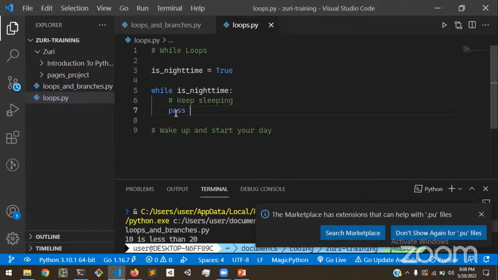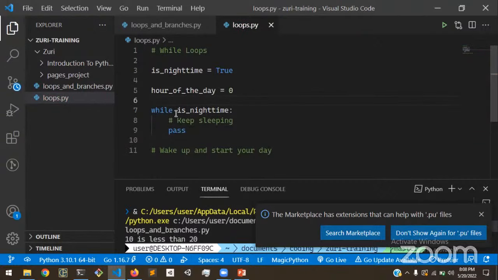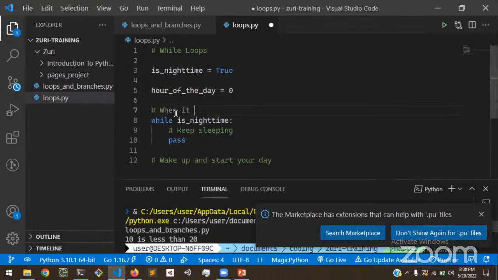So we're going to implement a system that detects when it's a new day. Obviously, this program is very naive, so it's not going to be able to check sunlight or whatever. So we're just going to make it that there's a variable, hour of the day, which should be 0 initially, and we want to make it that when the hour of the day is 10, whatever that means, it should wake up.